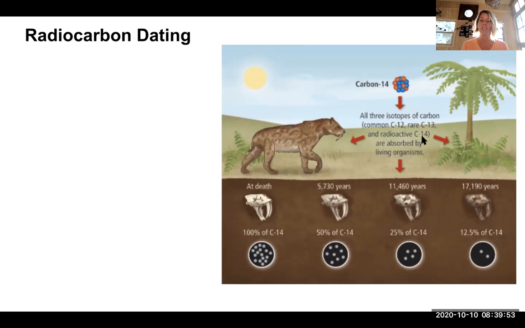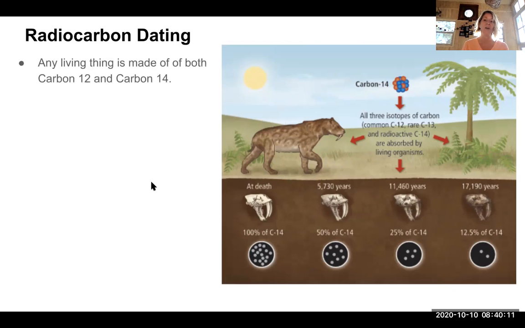These are all naturally occurring in the environment, and as organisms eat food and take in carbon and breathe out carbon dioxide, they're bringing in all different types of carbon, so they're incorporated into their body. However, carbon 14 is unstable, which means it's going to decay and lose some of its neutrons over time.